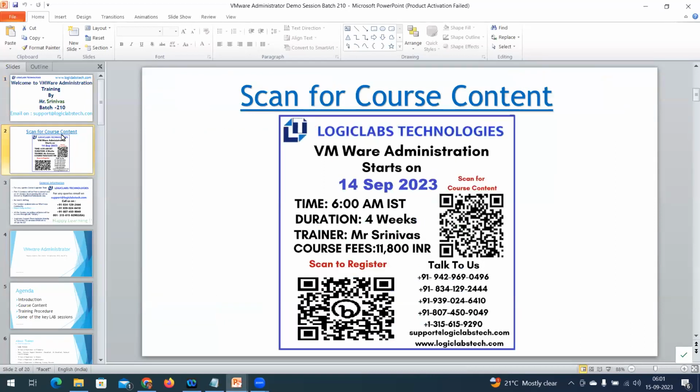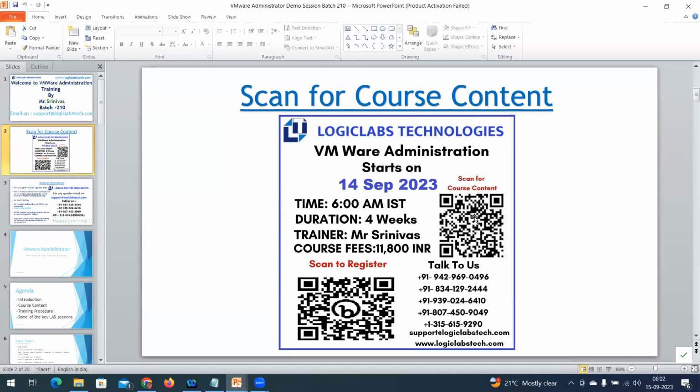Moving to the next course. Course content: if you are not part of the Logic Labs WhatsApp community, or you are not checking the link, you can scan this QR code.